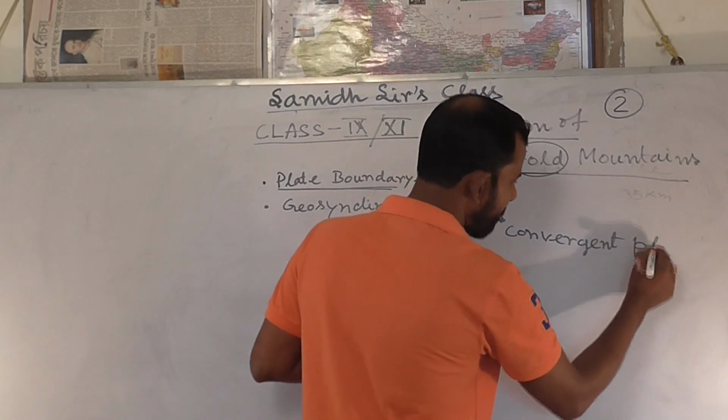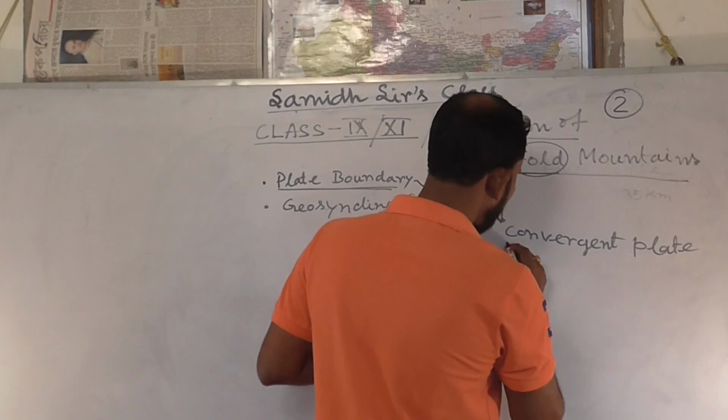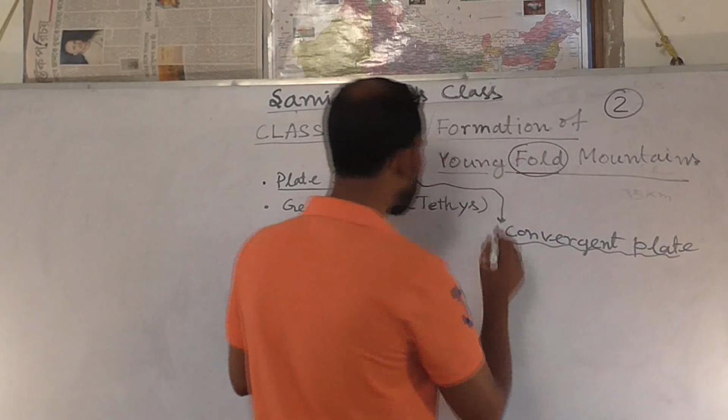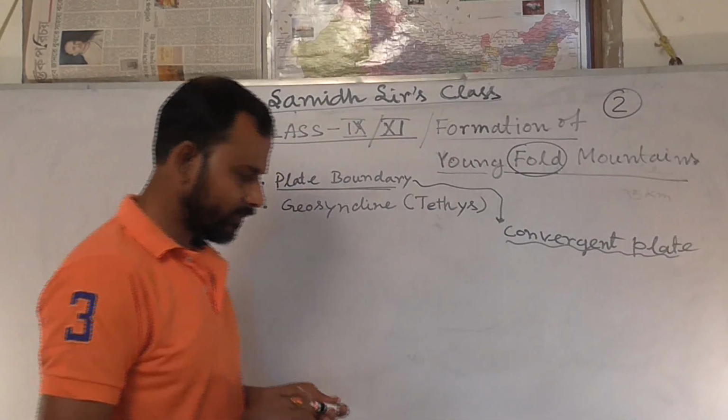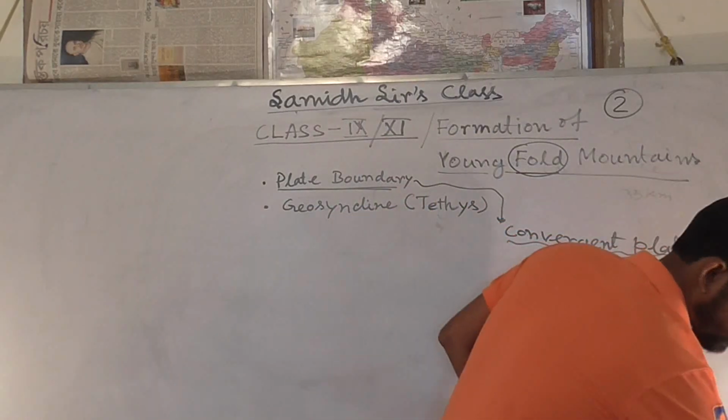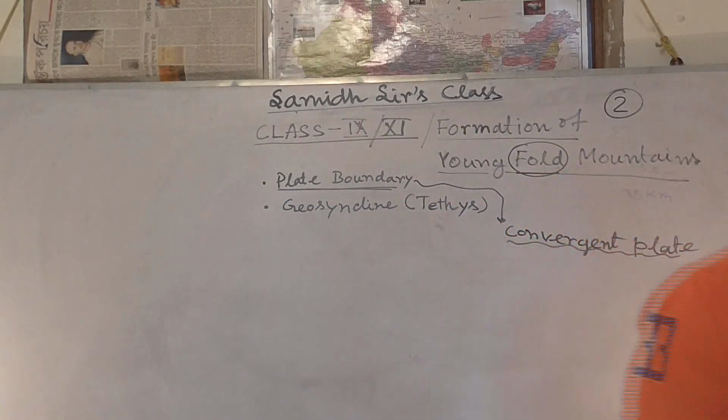Convergent plate boundary is very important for the formation of Yangtze mountain. So, what is a convergent plate boundary? A convergent plate boundary refers to such a type of plate boundary in which two portions of the plates come toward each other and collide with each other.